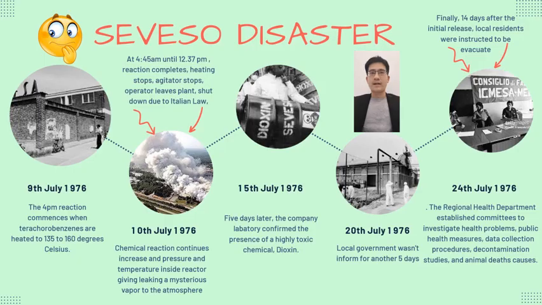On July 9, 1976, a reaction started, releasing toxic fumes. The next day, the reaction completed, but due to Italian law, the plant shut down, causing a leak. Five days later, the decommissioning was confirmed. The local government was informed the day after. The evacuation order was issued 11 days after the incident.